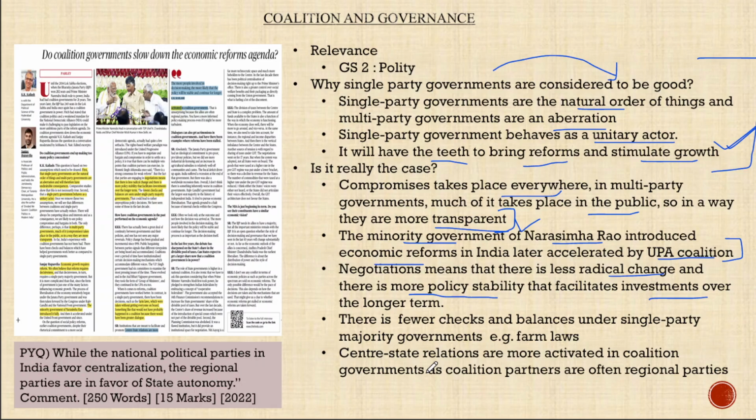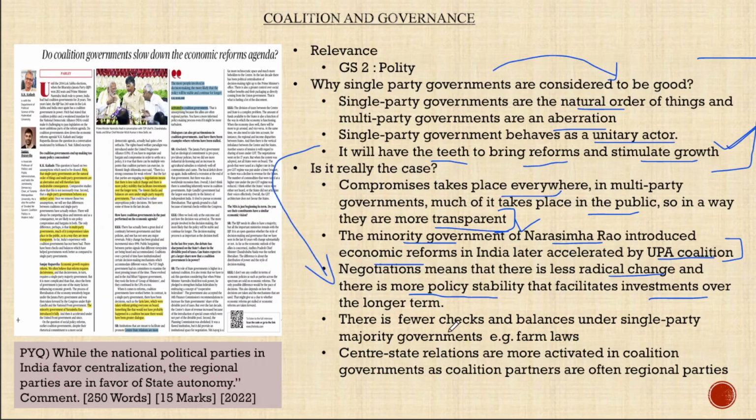But in fact, when there are coalition governments, there will be more and more negotiations. When there are negotiations, there will be less proximity for radical change. That means there is more policy stability, which will in turn favor the market and investments. So these assumptions are wrong in reality, say the authors.